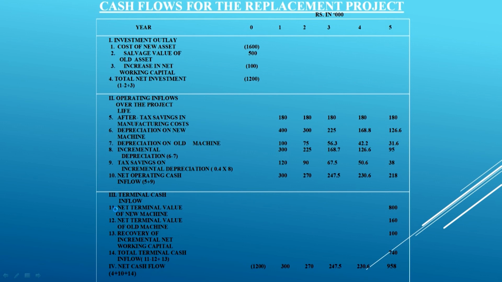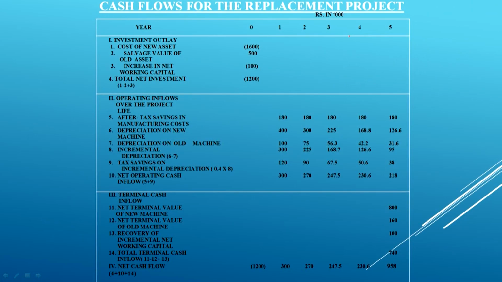So, again we are taking the same thing here. We have taken the years on this side, and on this side the particulars. Now we are taking the same number of years. The functional years are 5: 1, 2, 3, 4, 5, and the current period is called the 0 period. In the 0 period we will estimate largely the cash outflows, and then in the subsequent 5 years we will factor in the cash inflows, and then the net cash flow will be worked out at the end of this entire process, right.